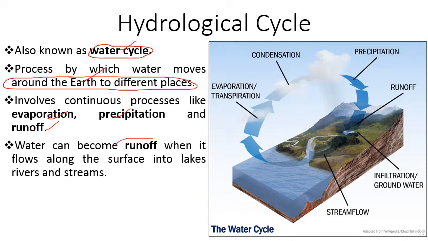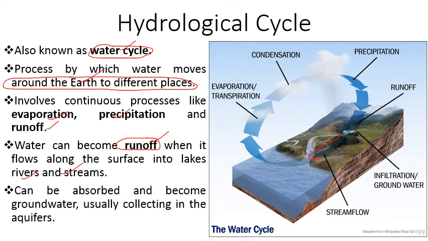Water can become runoff, we will use this term when it flows along the surface into lakes, rivers and stream. So जब पानी surface के ऊपर move करता है and it finally enters into the streams or river or oceans, that water is known as runoff water and can be absorbed and become groundwater. And this water can be absorbed by the soil by the process of infiltration, जिसमें जो water है वो percolate कर जाता है soil के surface के अंदर and usually collected in the aquifers, so it becomes groundwater.